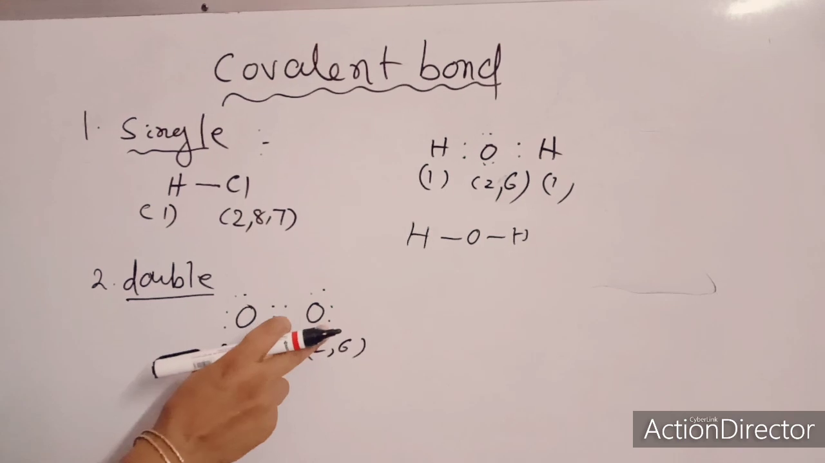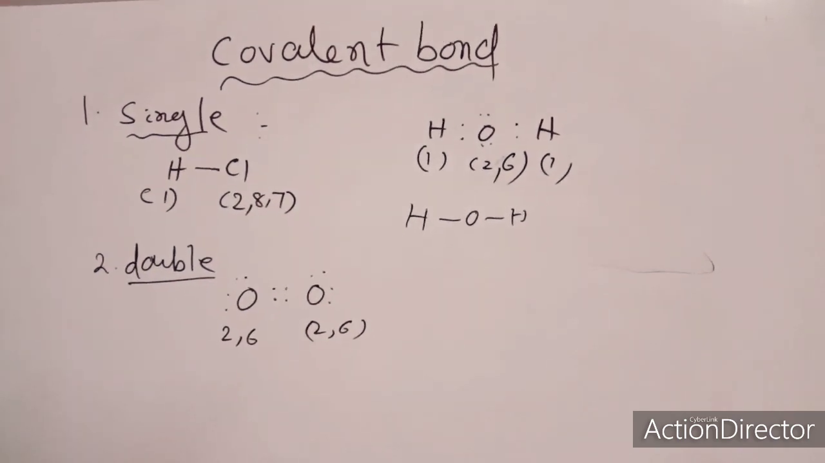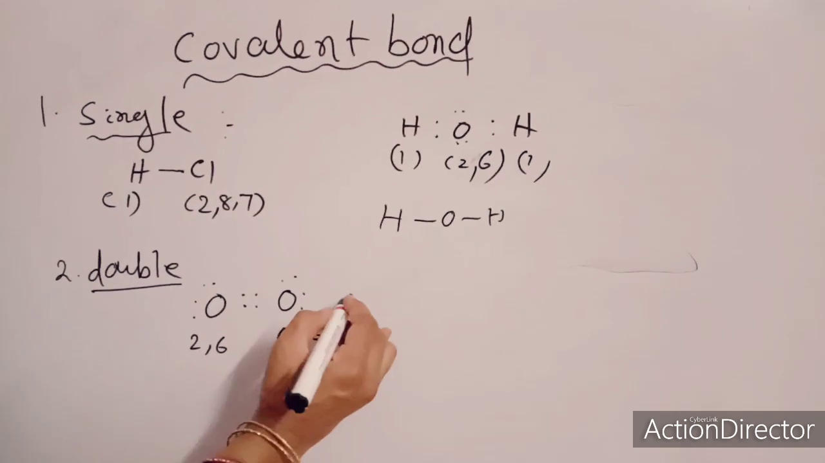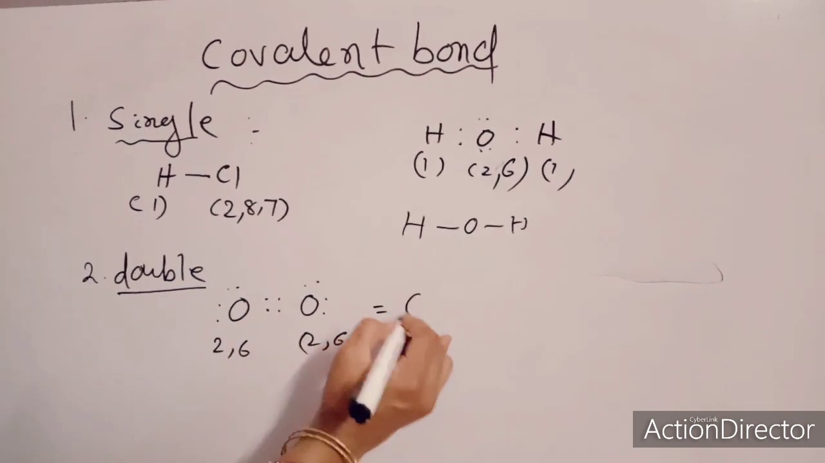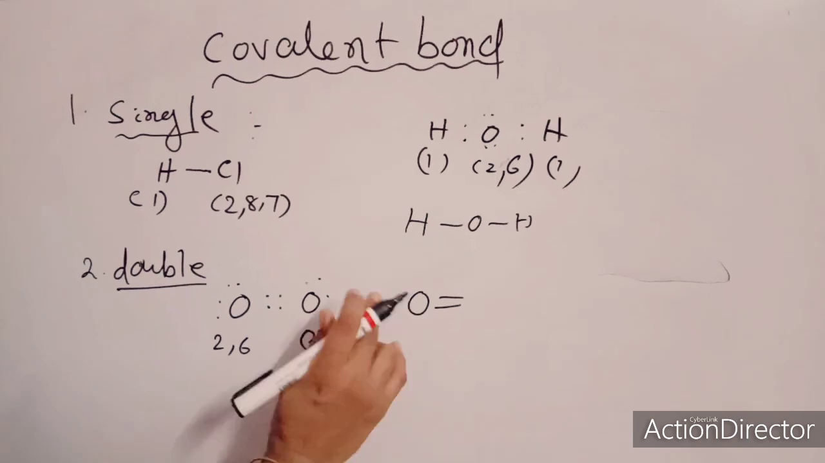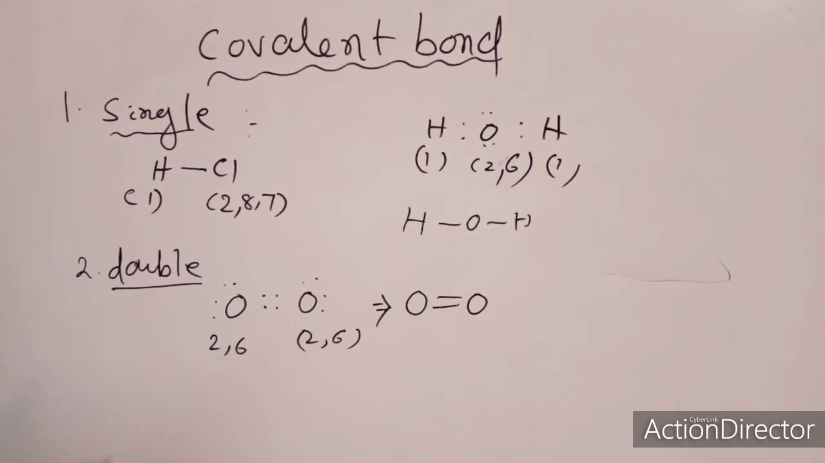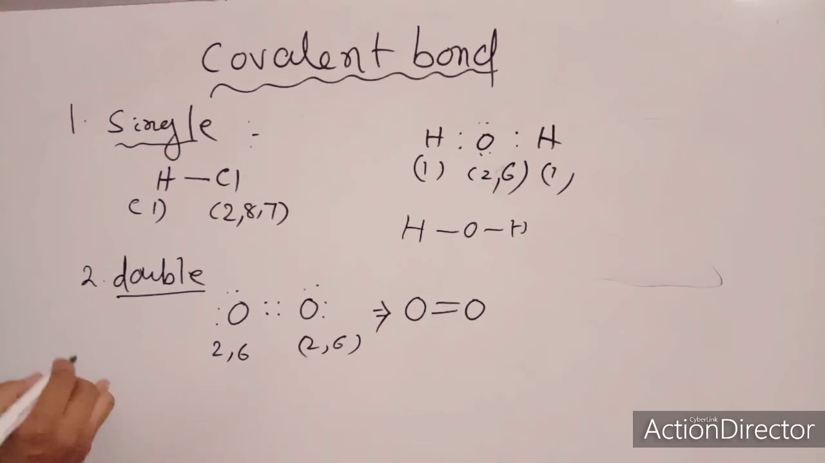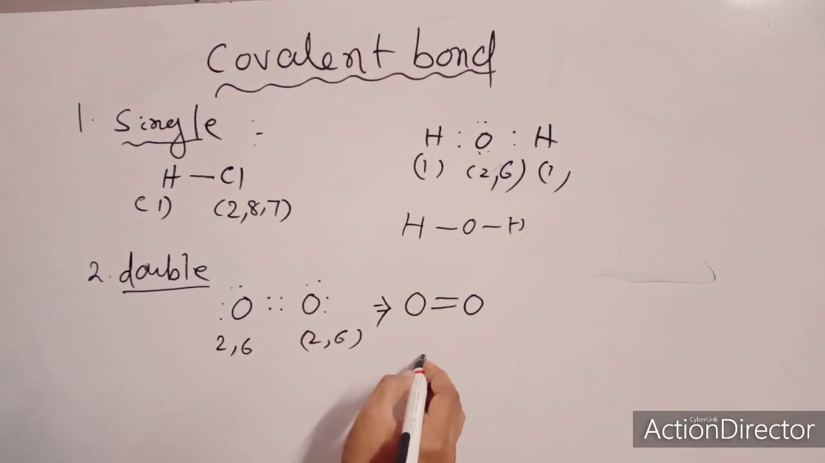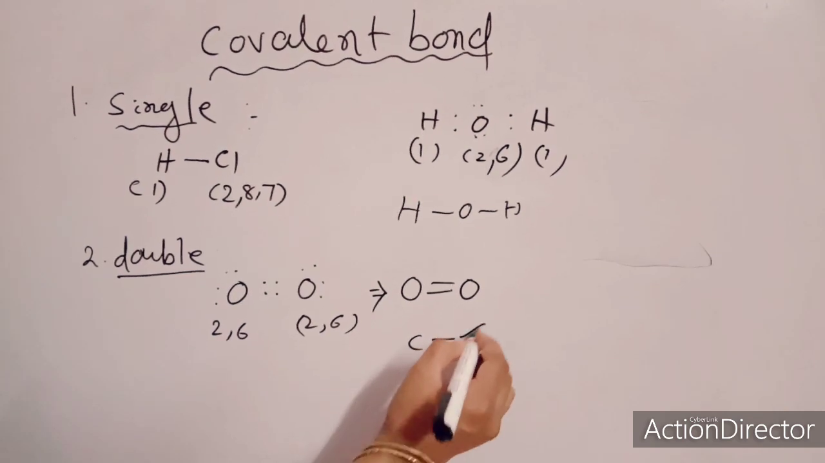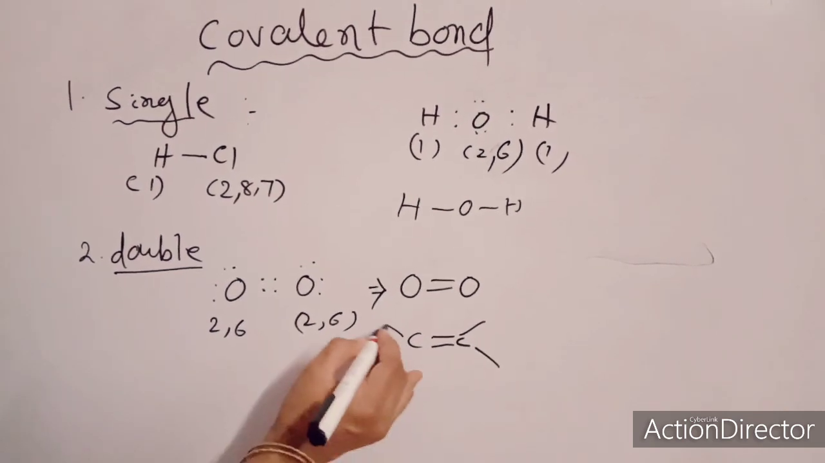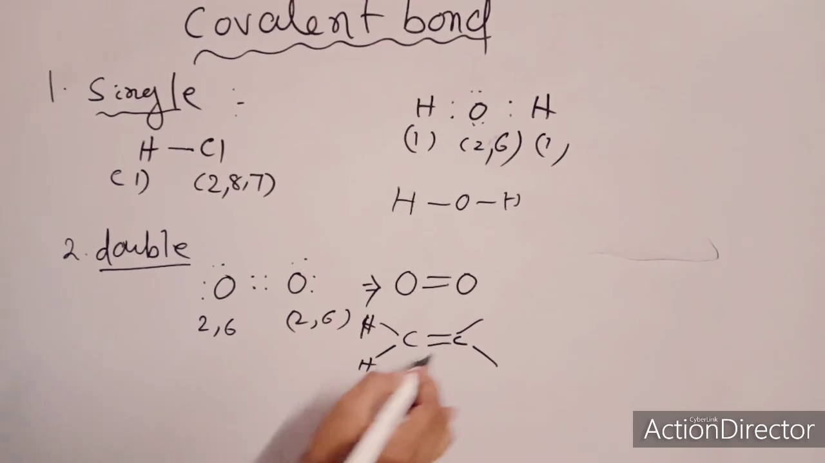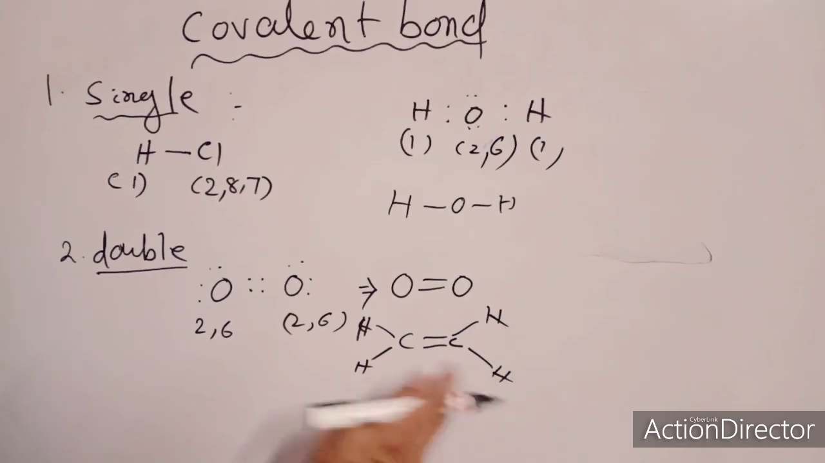This one also experiences 8 electrons in the outermost shell. That means the nearest inert gas configuration. So due to the double bond it becomes O double bond O. Okay, so this is the notation of a double bond. Another example you can say is ethene. Ethene has a carbon combining with another carbon atom with a double bond.